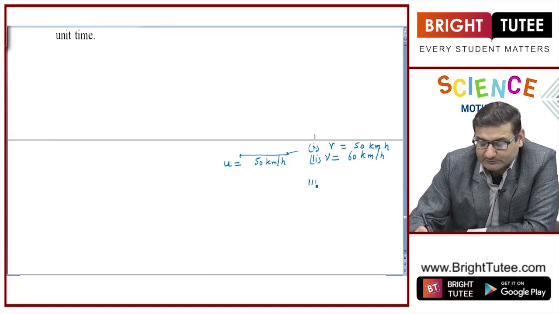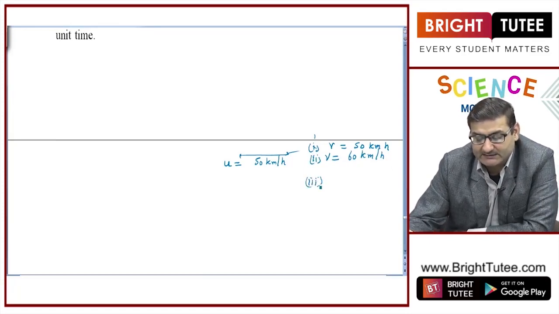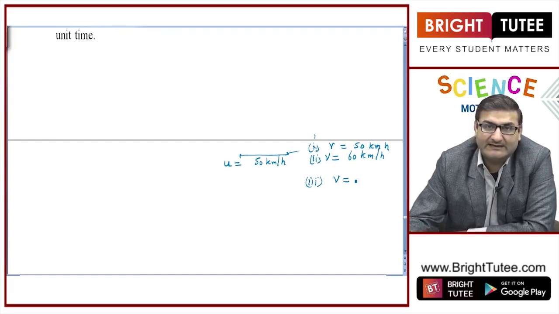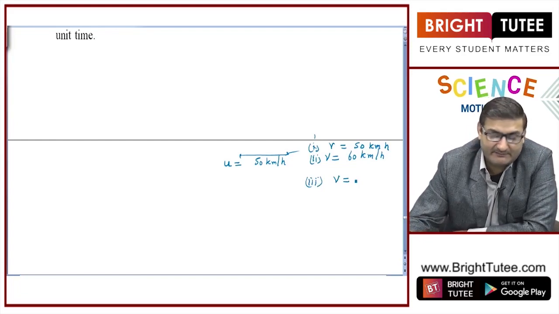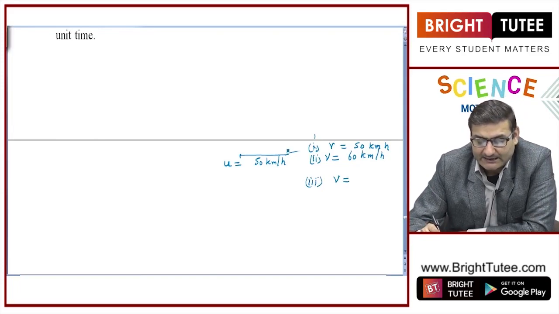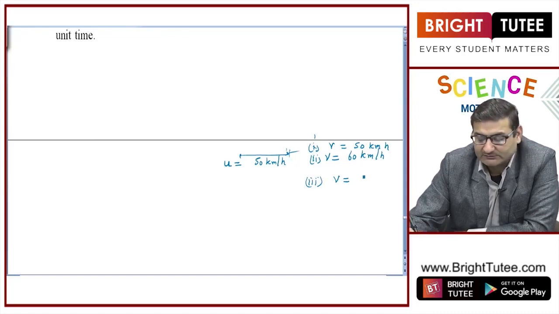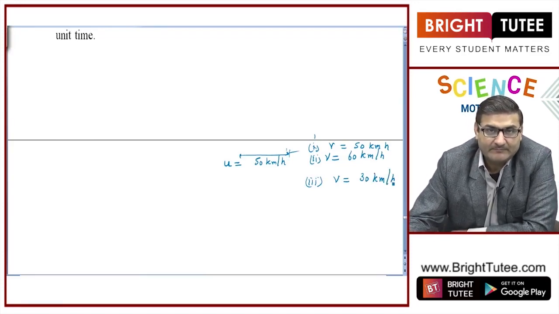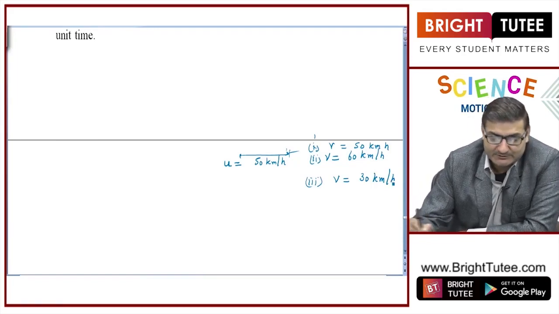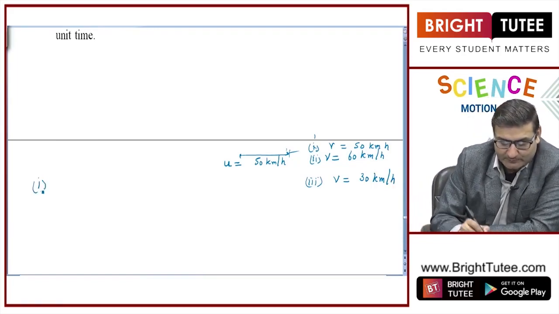But there is another possibility. That possibility is that maybe because of some traffic, because of any traffic signal, or because of any reason, this particular car applies brakes and it slows down. And if it slows down, then in that case its final velocity decreases, and it is less than what initially it was travelling at, right. So, there are three options. Let us assume all the three options.